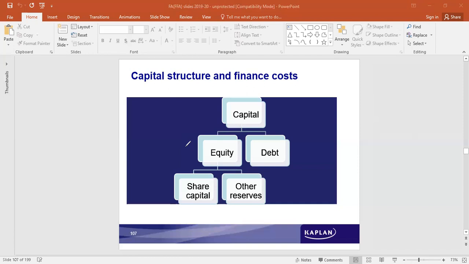All undistributed profits. Now profits belong to the shareholders, but out of that, one portion of profits is paid to the preference shareholders. I will explain to you what they are. The balance belongs to the ordinary equity shareholders.